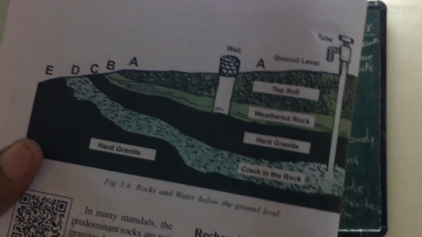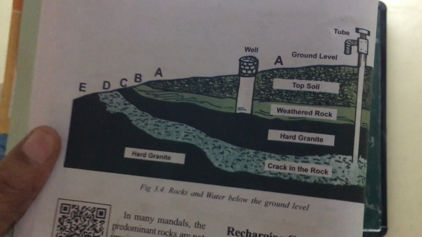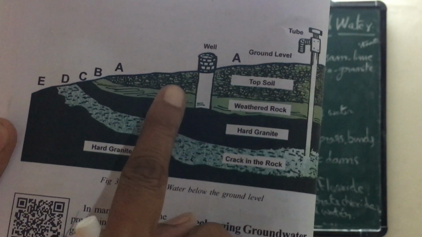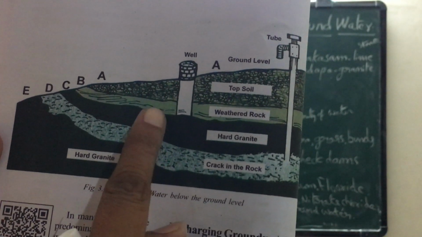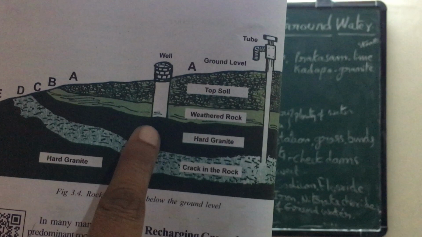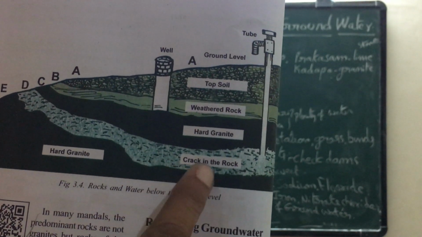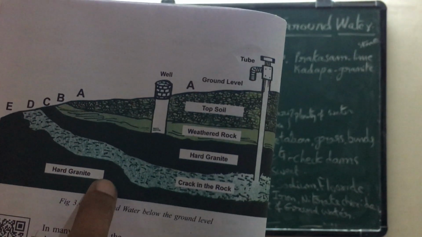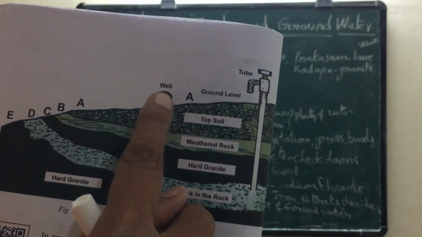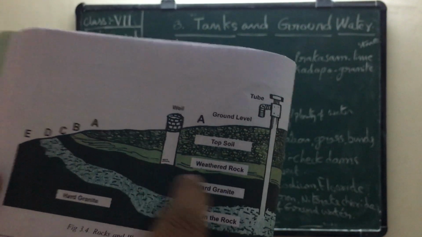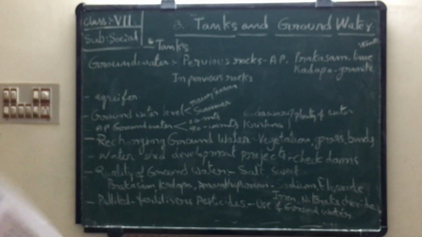Again another picture is there. Look at this: A, B, C, D, E. Here this is the top of the soil. This is weathered rock. This is hard rock, that means granite. This is also a crack in the rock. This is again hard rock. So water is stored here itself.